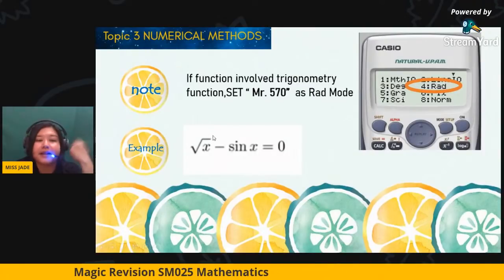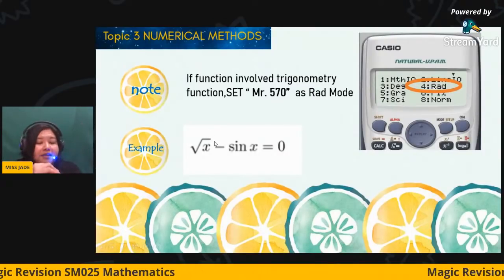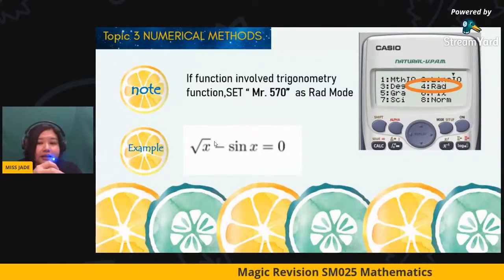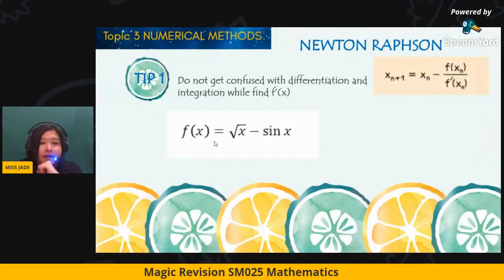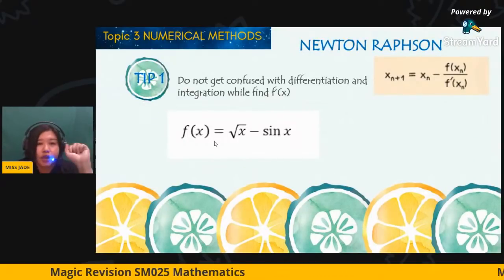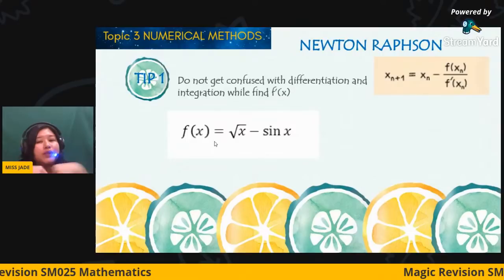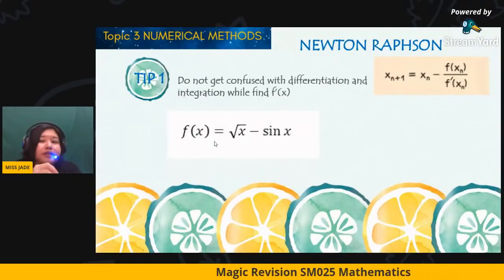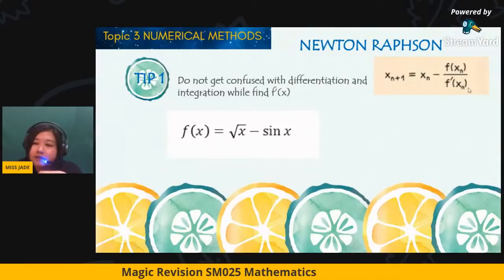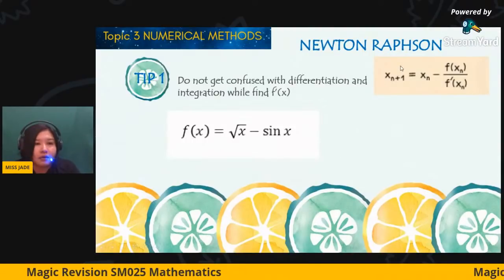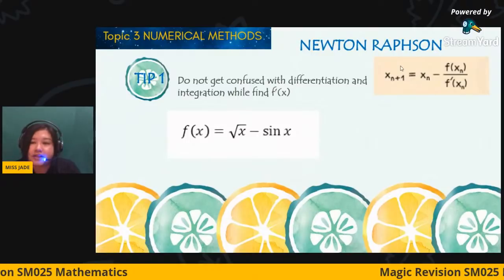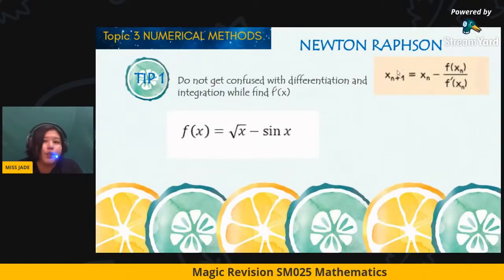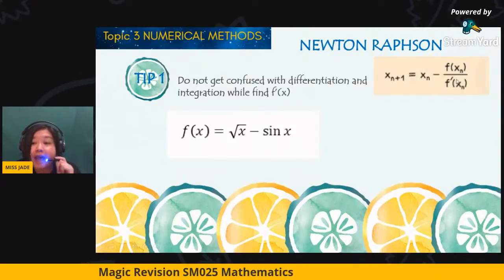For example, let's say you are given square root of x minus sine x equals 0. You are going to enter this into your calculator, setting it as radian. Secondly, do not get confused when you are doing differentiation and integration when it comes to Newton-Raphson. This is the Newton-Raphson formula. If you forget the formula, don't worry. This formula is actually given, so you can flip to the formula list. We need the function f(x) and f prime x.